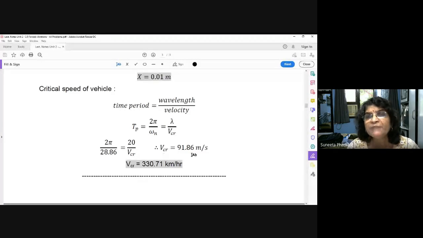Usually vehicle speed we always speak in terms of kilometer per hour. So convert it into kilometer per hour by multiplying by 3600 and dividing by 1000. This will give you 330.71 kilometer per hour. Understood? So that was problem 1. Any difficulty, please put it in the chat box if you want to ask anything. Otherwise, we will go to problem number 2.